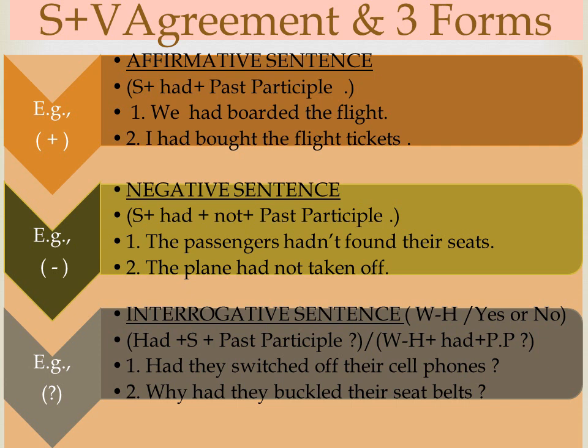The structure of interrogative sentence is had plus subject plus past participle, ending with a question mark. Had they switched off their cell phones? Yes, they had. The structure of WH question is WH plus had plus past participle with a question mark at the end. Why had they buckled their seat belts? The seat belts save lives and also avoid the risk of injuries. So they had buckled their seat belts.